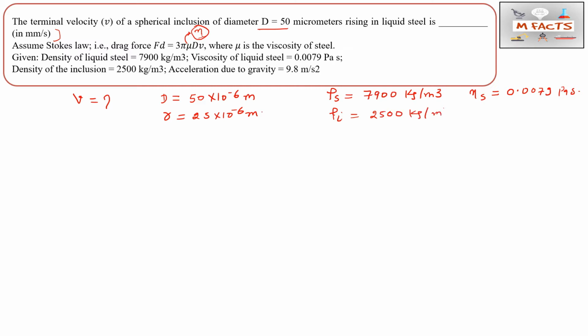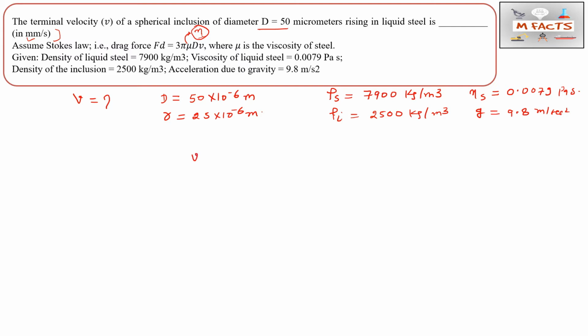The next thing is that the acceleration due to gravity is also given, so the g value is also given here. So all this data is given, but the tricky point is that they are asking for terminal velocity in mm per second. And we need to assume Stokes law. So how can we find the terminal velocity by assuming Stokes law? There is a formula, I will tell you here.